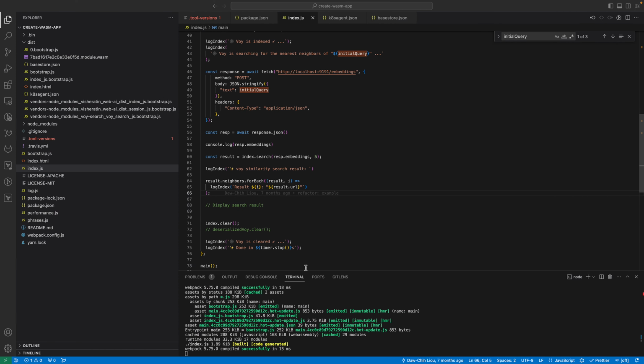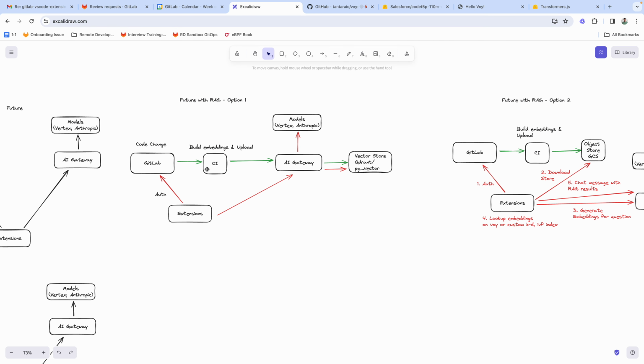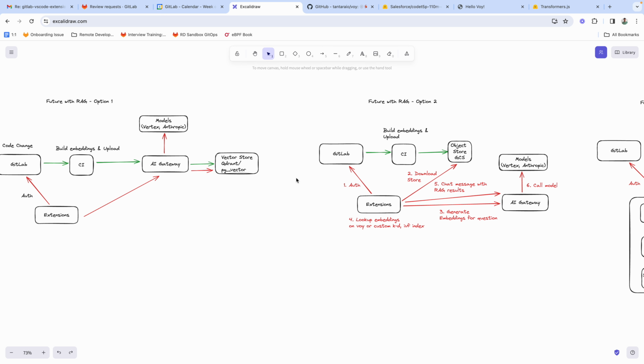So just to recap, going back to the diagram. What we're doing is basically GitLab is running a CI job that does the embedding store generation and writes the vectors to Qdrant. So when I said create on XRay, it was creating the embeddings and storing them in Qdrant. Then during retrieval time, the extension will send some code context in the question. We'll regenerate embeddings, search the Qdrant store, and then send the prompt with the examples to the model. Okay, so that's option 1.